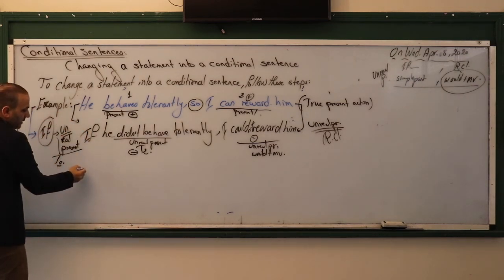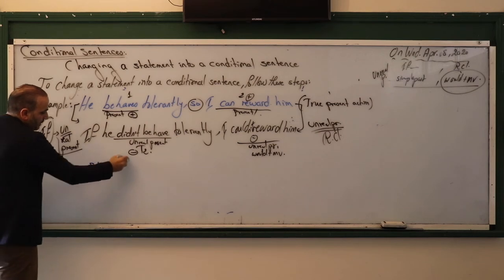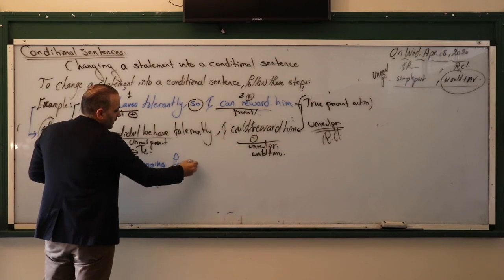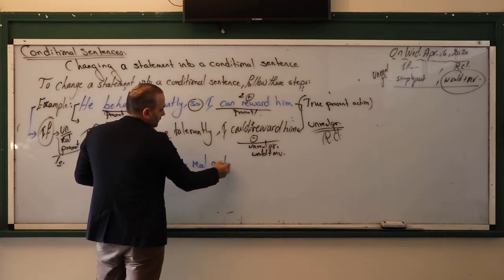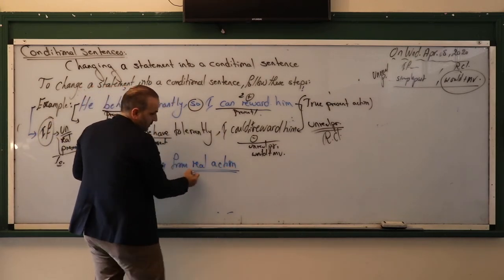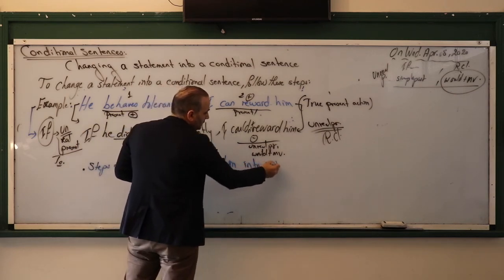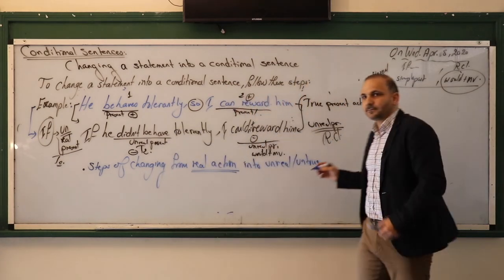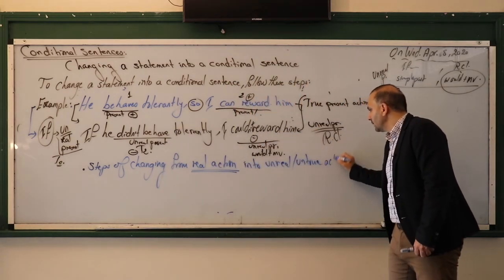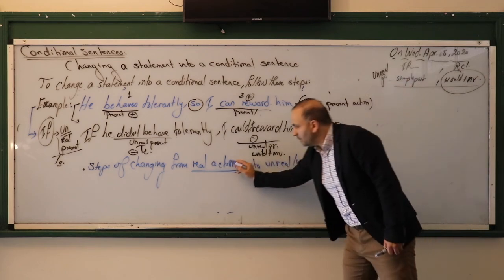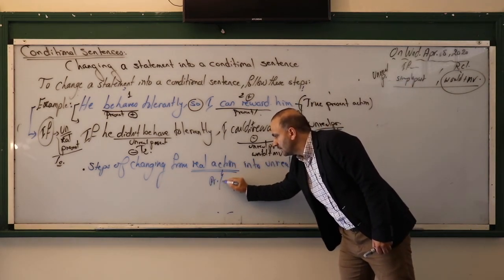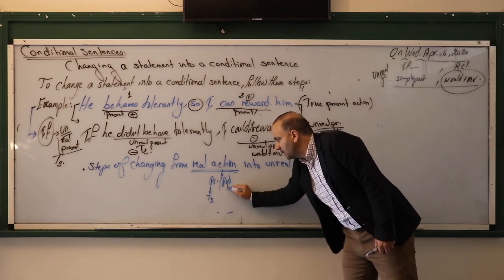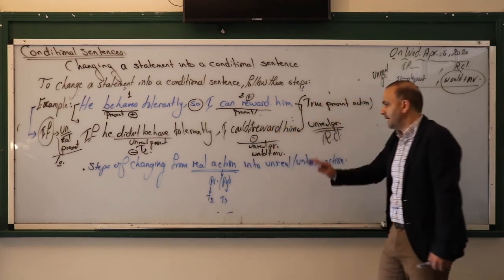But keep in mind the steps of changing from real action into unreal or untrue action. By determining the action, if it is present or past, present takes you to type 2. Past takes you to type 3.